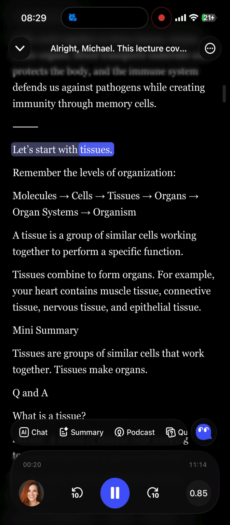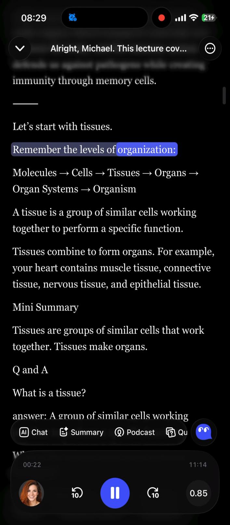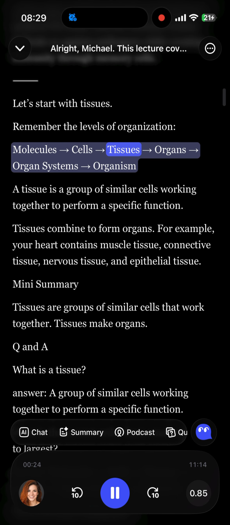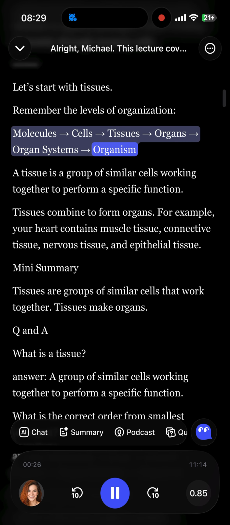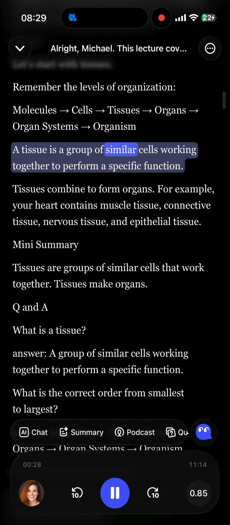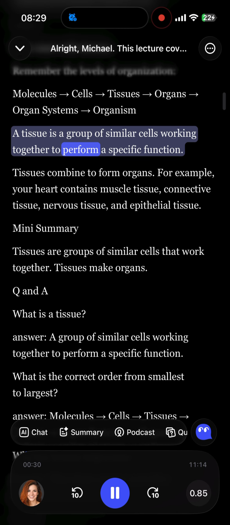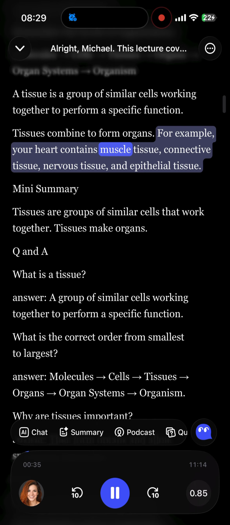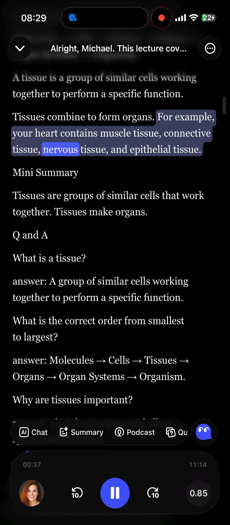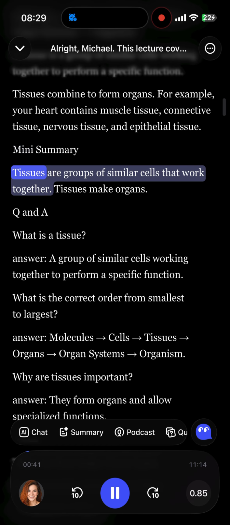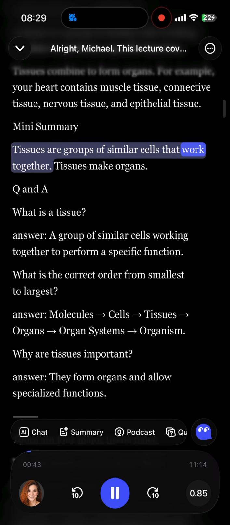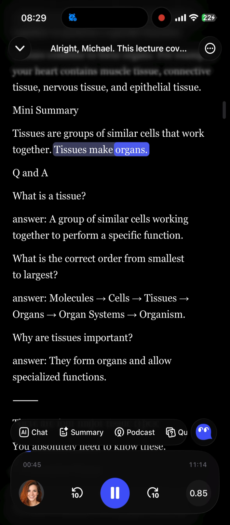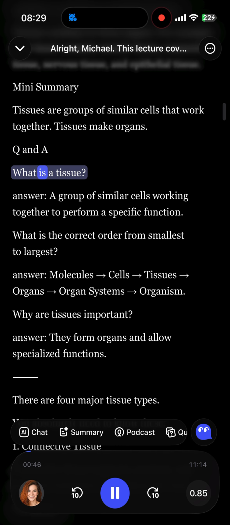Let's start with tissues. Remember the levels of organization: molecules, cells, tissues, organs, organ systems, organism. A tissue is a group of similar cells working together to perform a specific function. Tissues combine to form organs. For example, your heart contains muscle tissue, connective tissue, nervous tissue, and epithelial tissue. Mini summary. Tissues are groups of similar cells that work together. Tissues make organs.